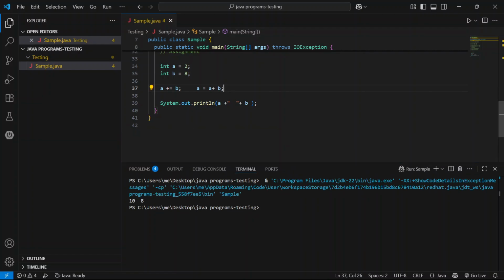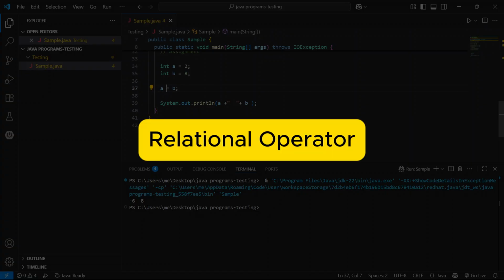And if I perform minus here, we get minus 6 and 8. Comment below what the answer is. Here a equal to a minus b. Here a value is 2. 2 minus 8 is minus 6 and b is 8. And next move to relational.